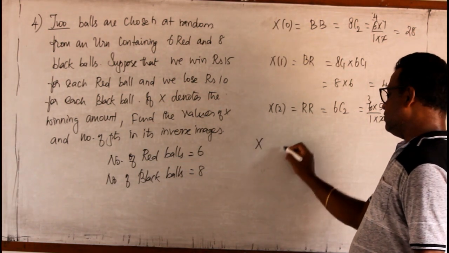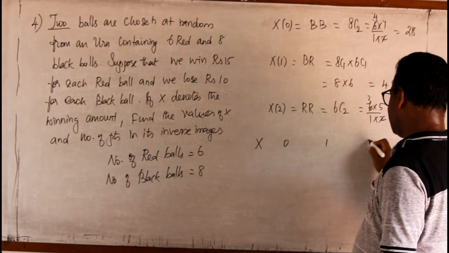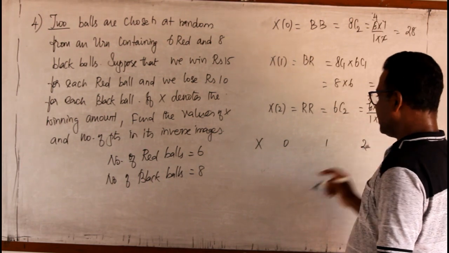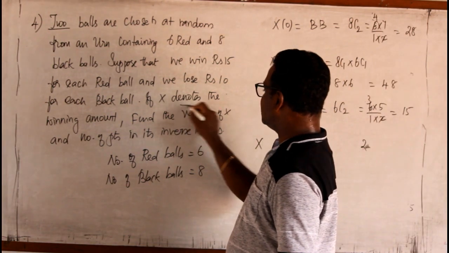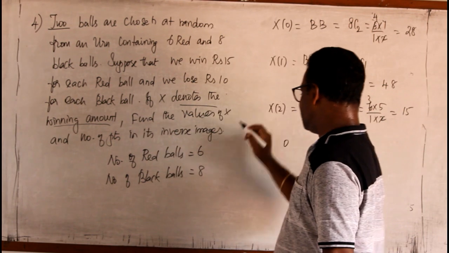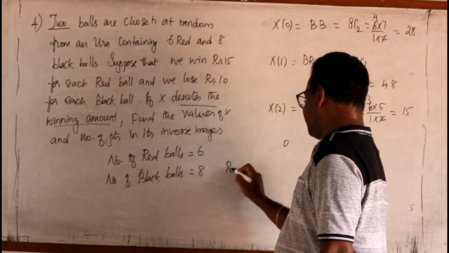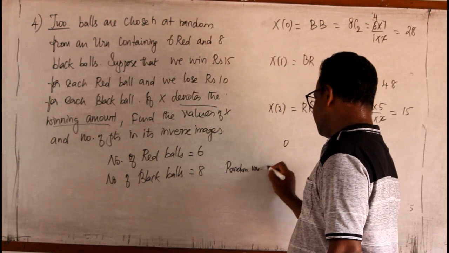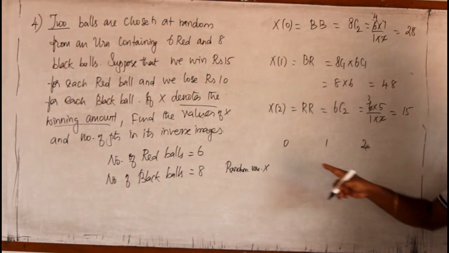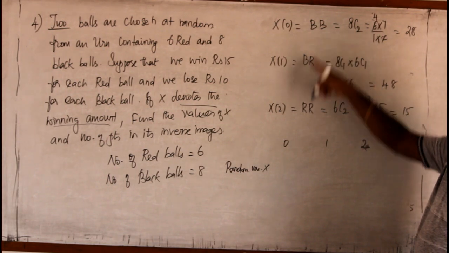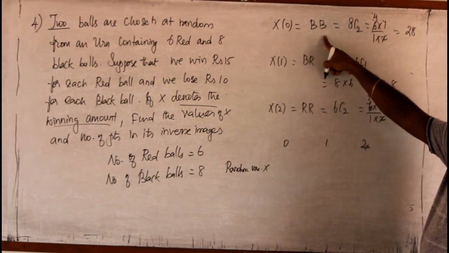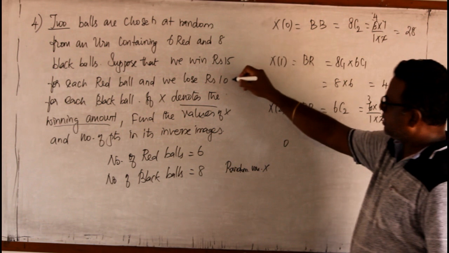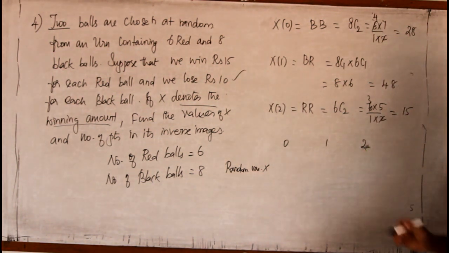Now we should go for the money. So X are 0, 1, 2. But here the random variable denotes the winning amount. So let me write the random variable below this. If success is 0, I have taken both black balls. For 1 black ball, I have to pay rupees 10.